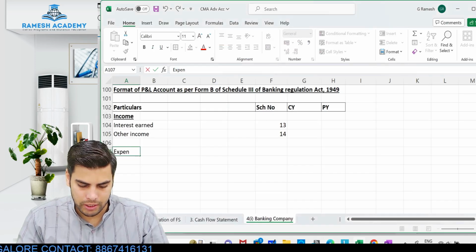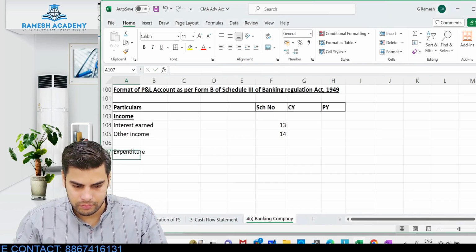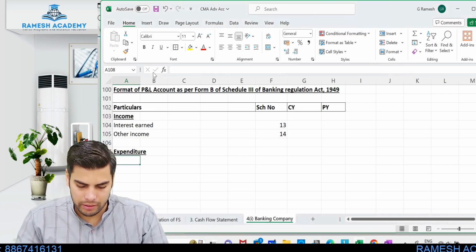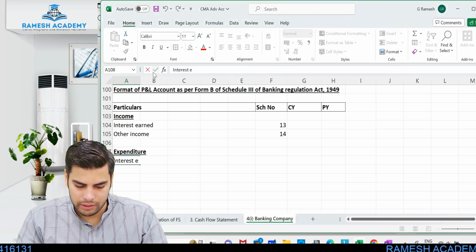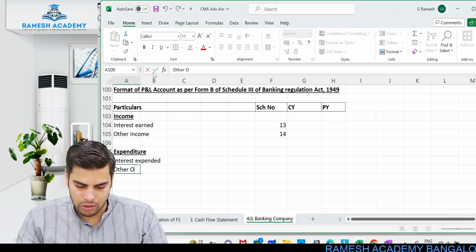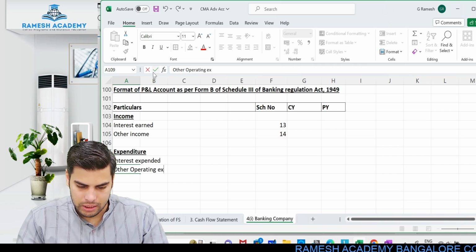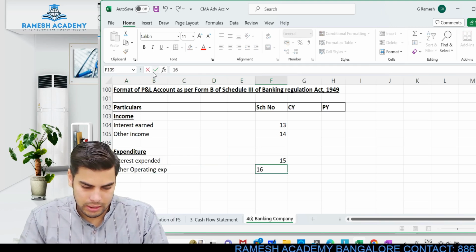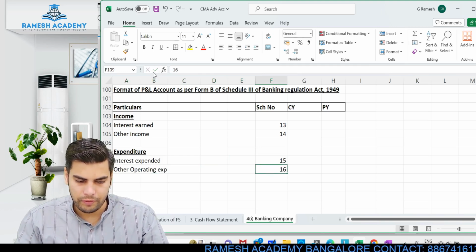Look at this, expenditure or expenses. Here again 2 things: interest expended, that is the interest we paid, and then other operating expenses. This would be 15 and 16.